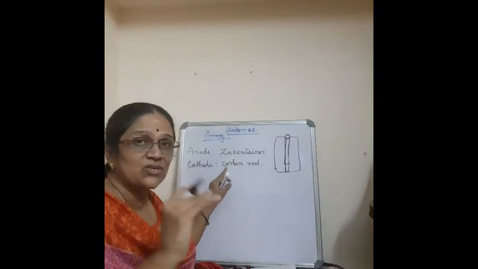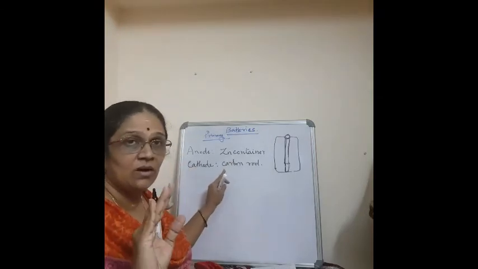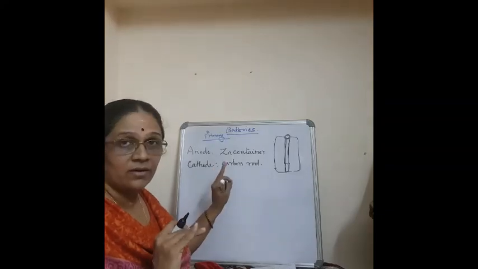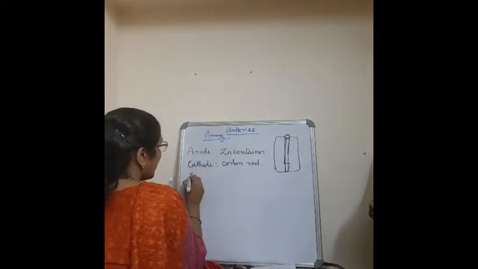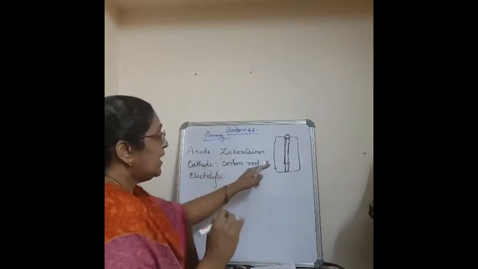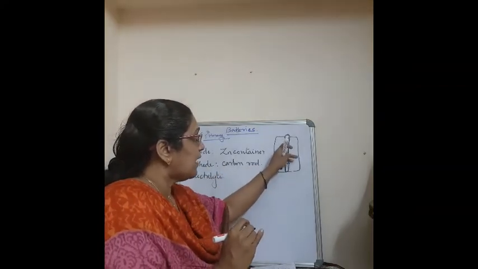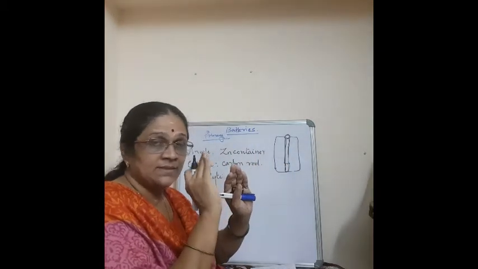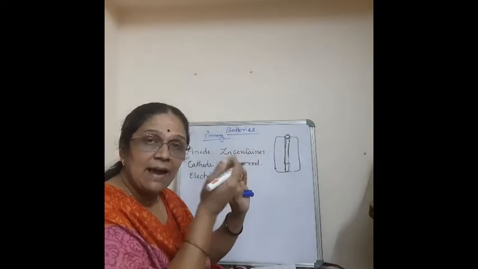Anode, cathode, electrolyte and the reactions. That's all. Okay. Now, anode is zinc container and cathode is carbon rod. Now, coming to electrolyte. The electrolyte in this dry cell is, you know, there is a space between the carbon or graphite electrode and the zinc, that is the zinc container or the zinc case of this.